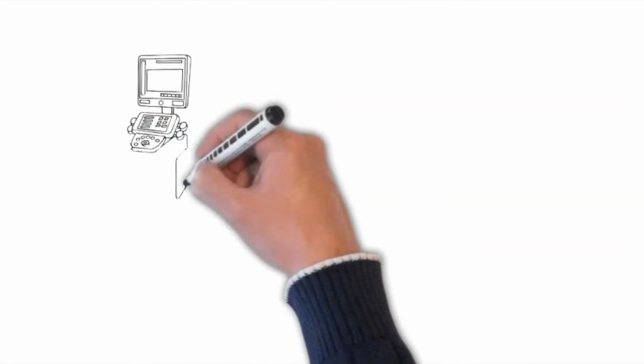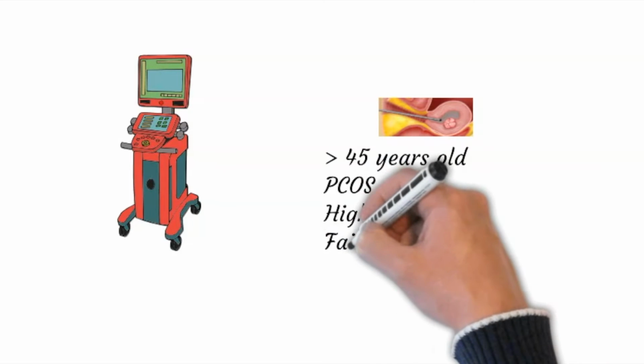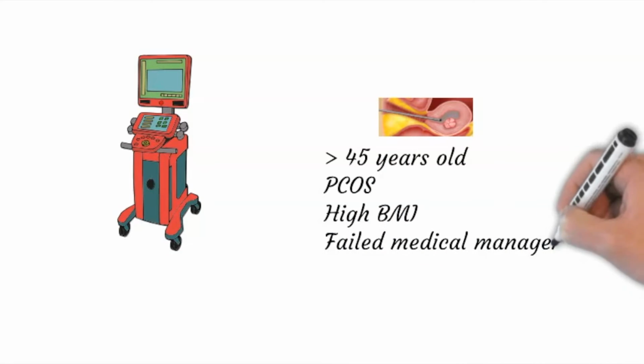An ultrasound scan should be ordered if there is a suspicion of a mass or if the physical examination is not possible due to high BMI, for example. Obtaining an endometrial biopsy should be done if the patient is over the age of 45, if there is a history of PCOS, high BMI, or if the medical management has failed.